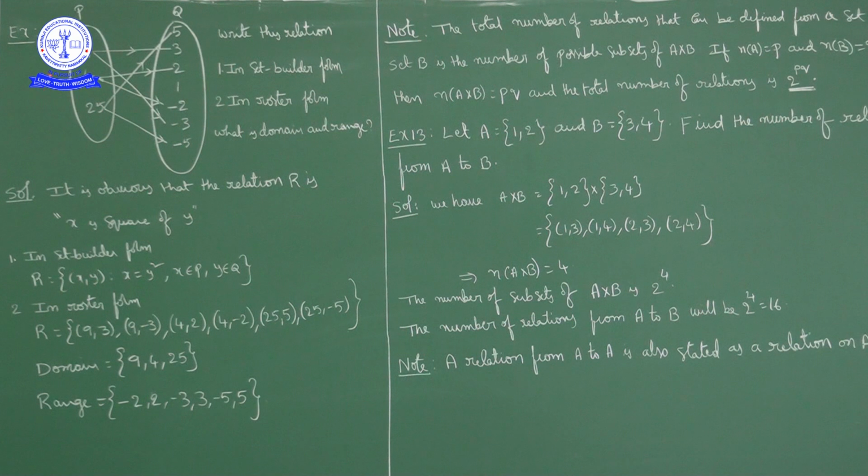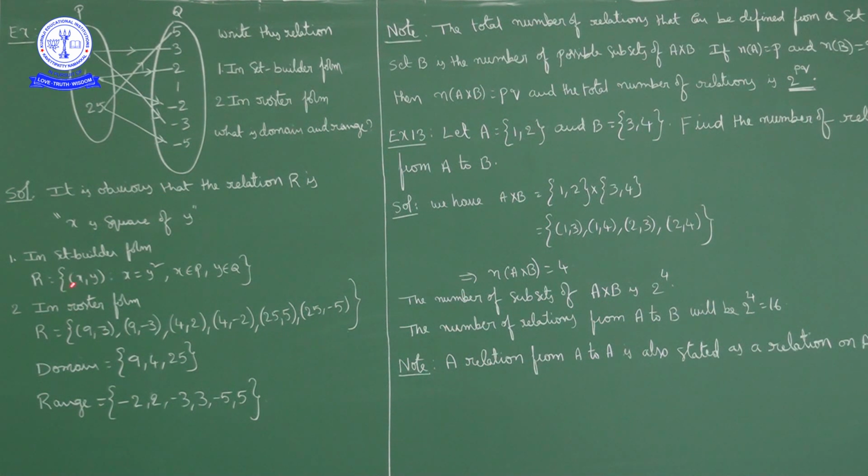Here the question is: two sets P and Q are given, and mappings are given like this. Now we have to name the relation, write it in set builder form and roster form, and find the domain and range. If you observe, 9 is the square of 3, 9 is the square of minus 3, 4 is the square of 2, 4 is the square of minus 2, 25 is the square of 5, 25 is the square of minus 5. So if you consider elements in P as x and elements in Q as y, we have x is equal to y square.